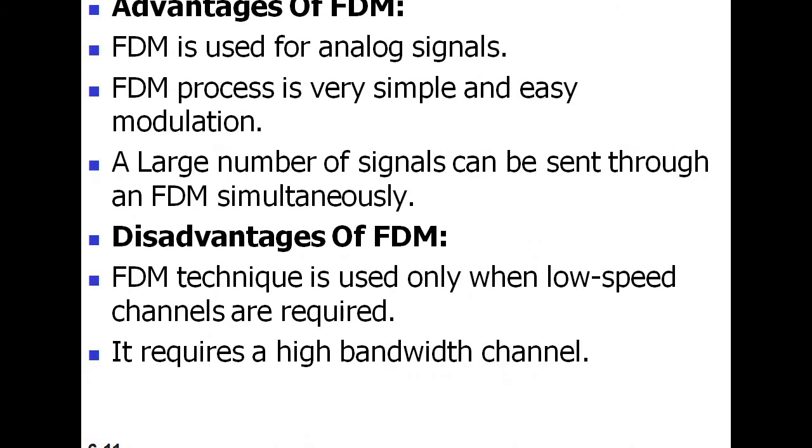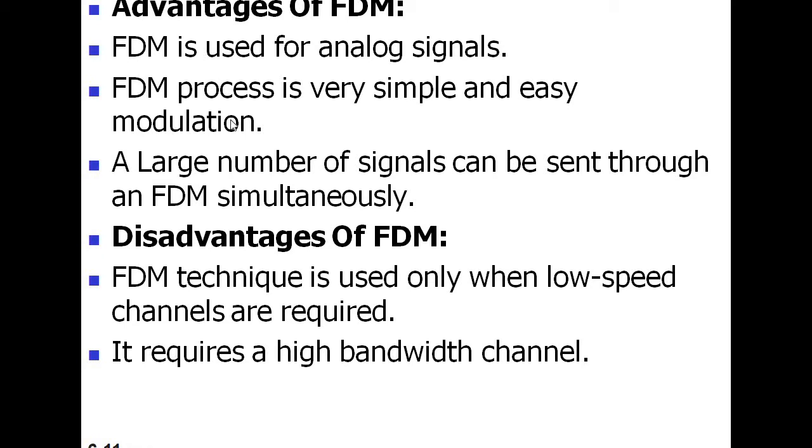So next, we go for the advantages of FDM. What are the advantages of FDM? FDM is used for analog signals, and the FDM process is very simple with easy modulation.